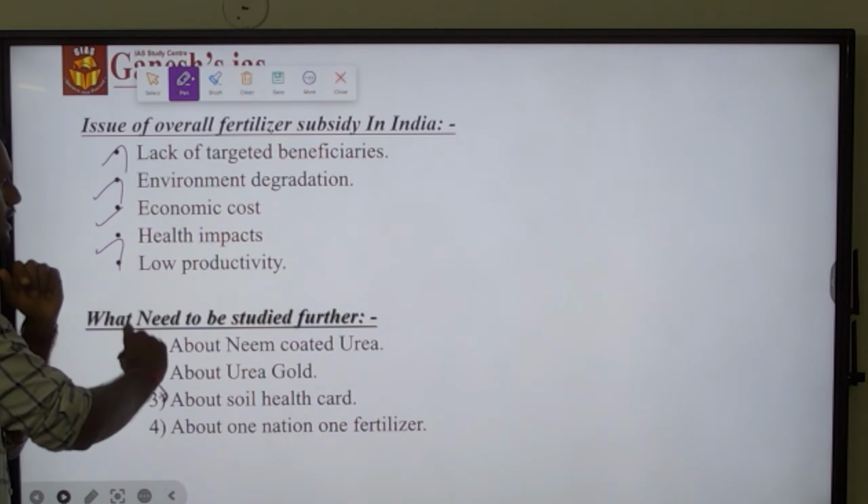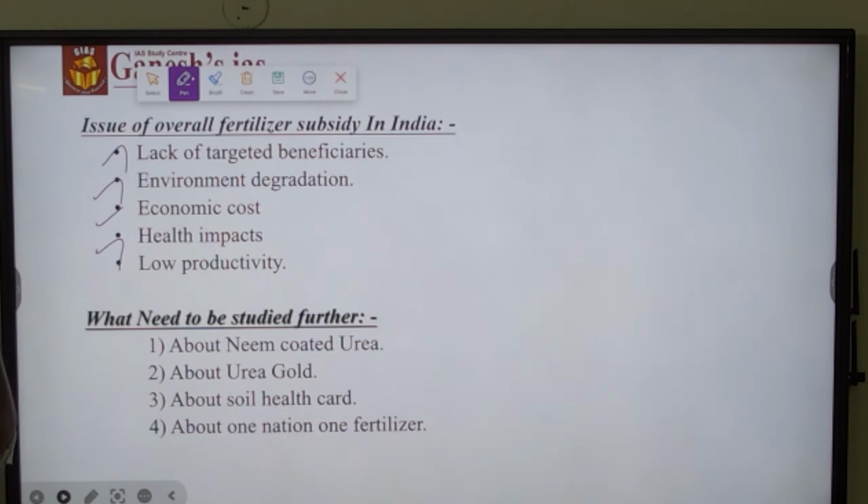Fourth is the health impact, which we have discussed in the previous slide itself. Because of the environmental degradation and lesser agriculture production, human health is getting impacted.